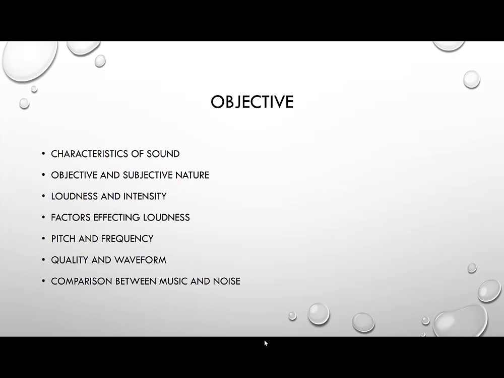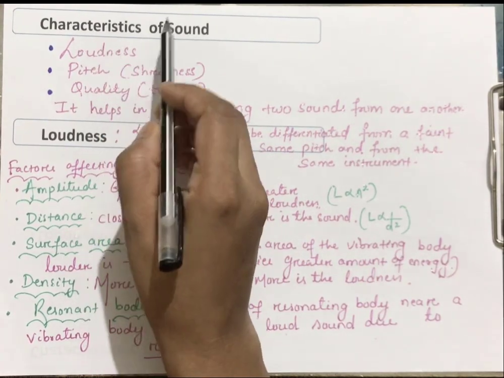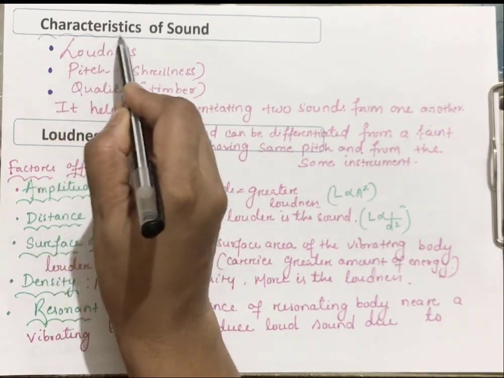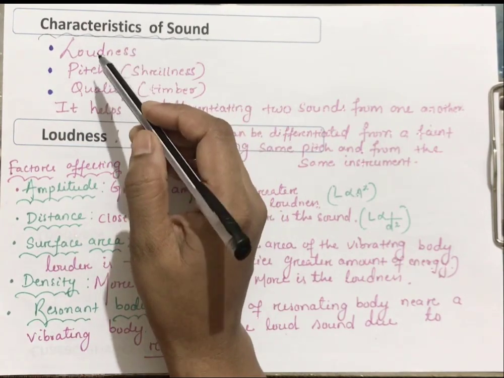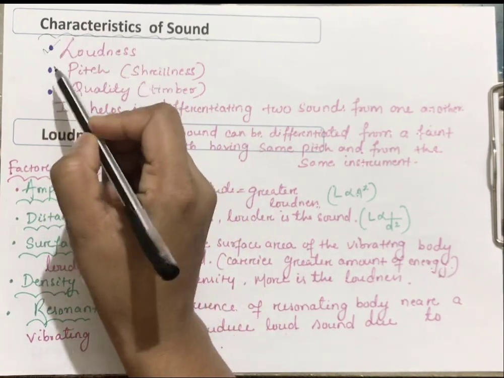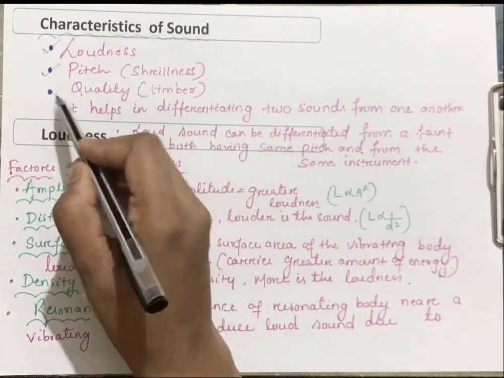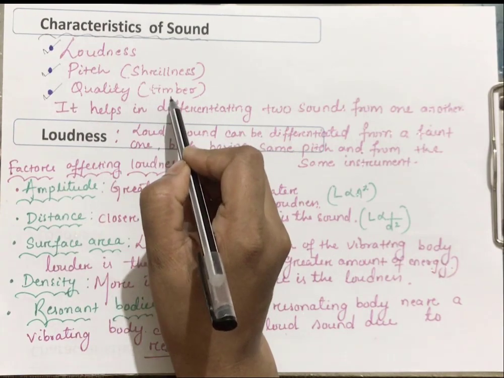So let us continue. So let us start today's session with the topic characteristics of sound. Here we are going to read the three characteristics of sound. That is, first one is your loudness, second one pitch, other name of pitch is shrillness, third one is quality, which is also called timbre.